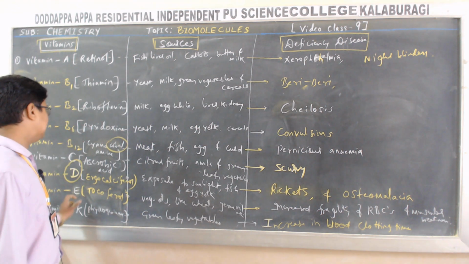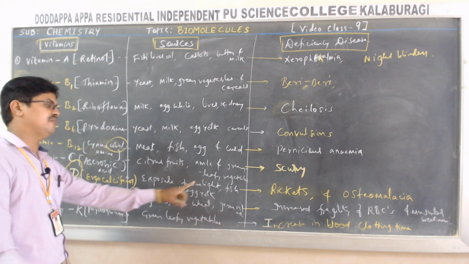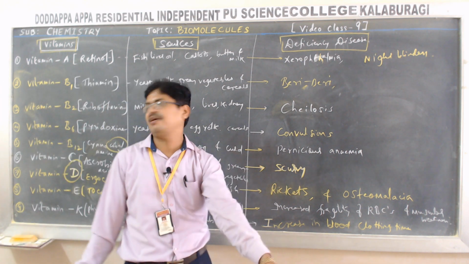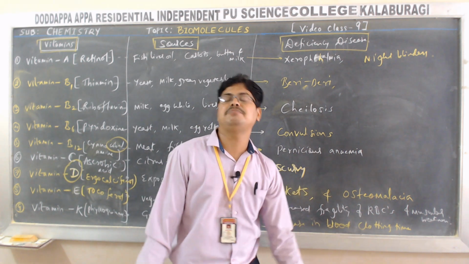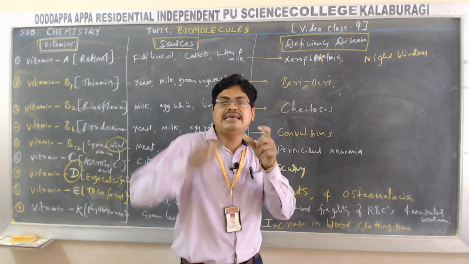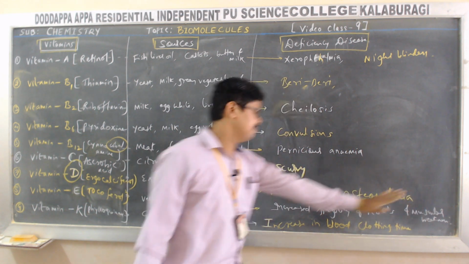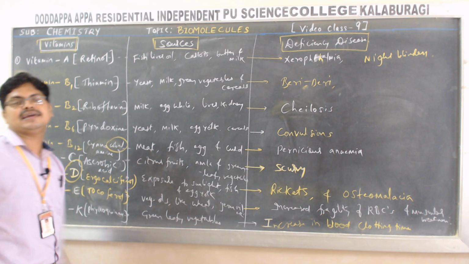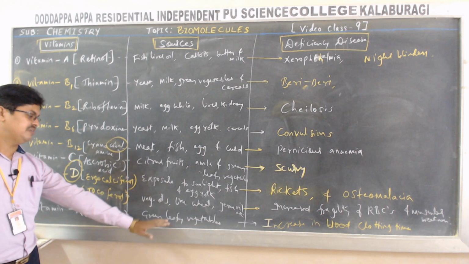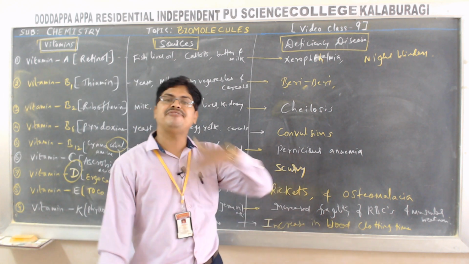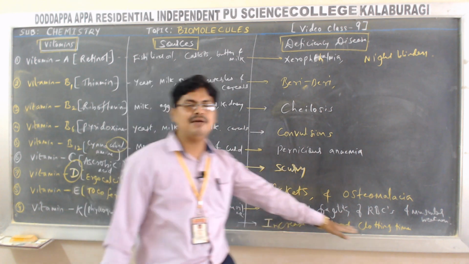Next is vitamin E, chemical name tocopherol. Sources: vegetable oils like wheat germ oil, sunflower oil, etc. Its deficiency leads to an increase in fragility of red blood cells. Increase in fragility means the red blood cells crack, and it also leads to muscular weakness. Next, vitamin K, chemical name phylloquinone. Sources: green leafy vegetables. Deficiency of vitamin K leads to an increase in the blood clotting time.